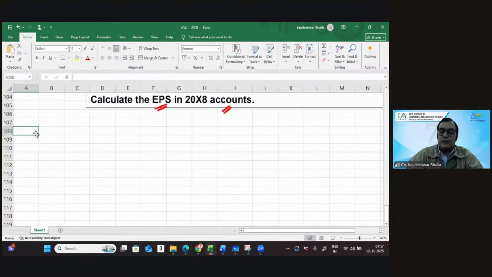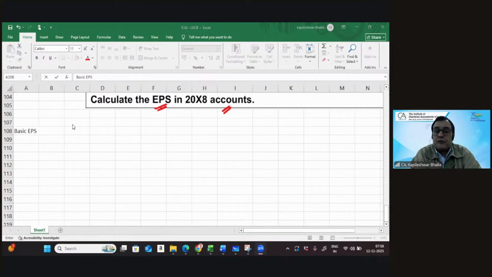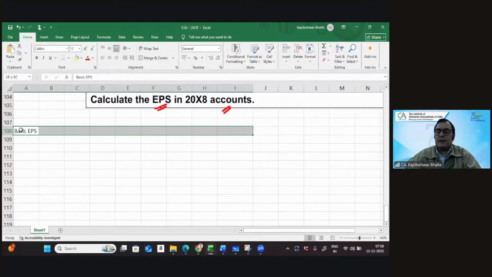What I'm going to do now in this particular case is calculate my basic earnings per share for the year X8. So let me just organize the data.